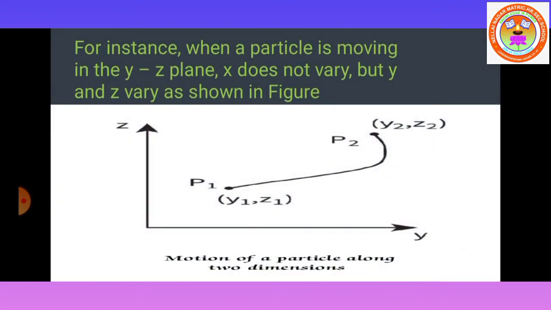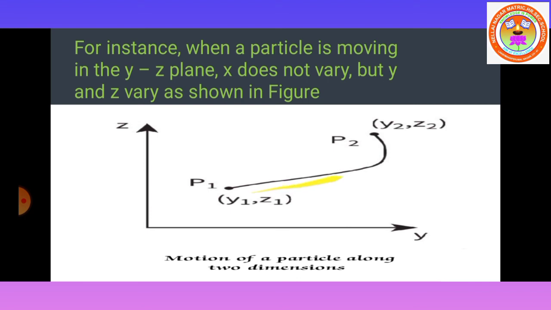For instance, when a particle is moving in the YZ plane, X does not vary, but Y and Z vary as shown in the figure. Students, note it. Here the X coordinate does not vary, only the particle is moving along the Y and Z directions.